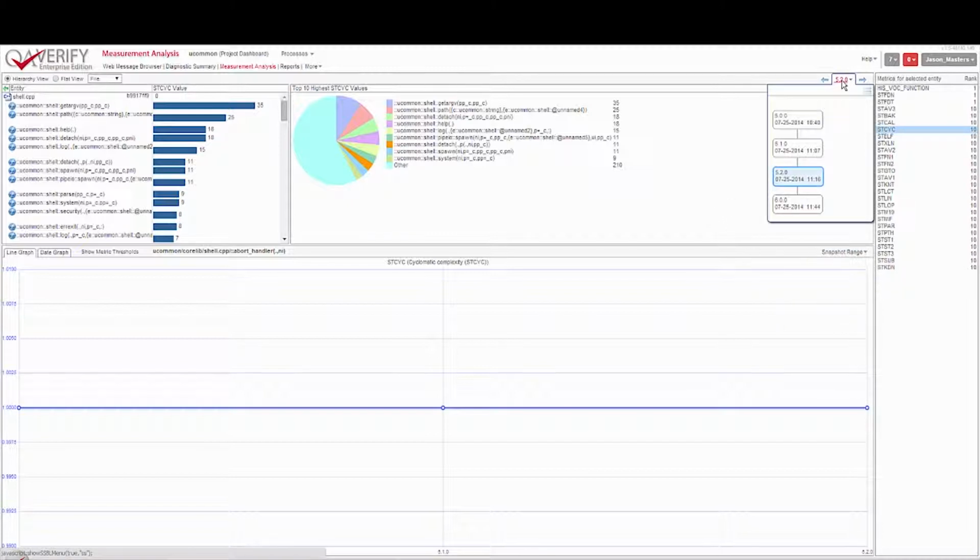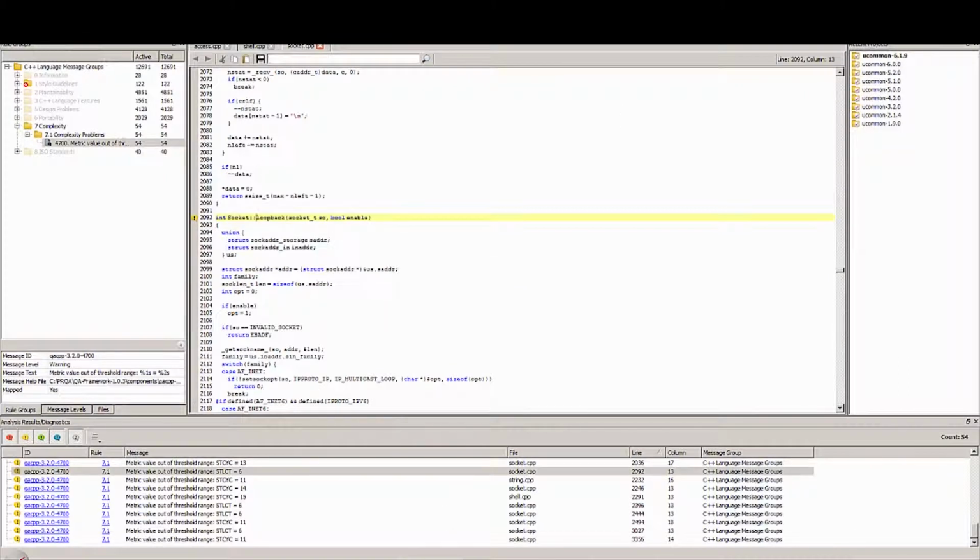So at the moment I have 4 snapshots, and I haven't uploaded the snapshot in QAC++. So let's just pop back to QAC++ and set that upload going. I can easily upload to QA Verify by selecting the upload option, and that will take a couple of minutes to package all of the information, connect to the QA Verify server, and pass the information up to QA Verify.